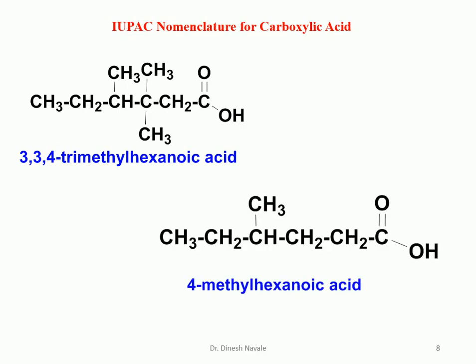For this, we have to give number 1 to the carboxylic acid carbon. So it is carbon number 1, 2, 3, 4, 5, 6. So it is a hexane, so it is going to become hexanoic acid. And methyl is a substituent at carbon number 4. So 4-methylhexanoic acid will be the IUPAC nomenclature of this compound.